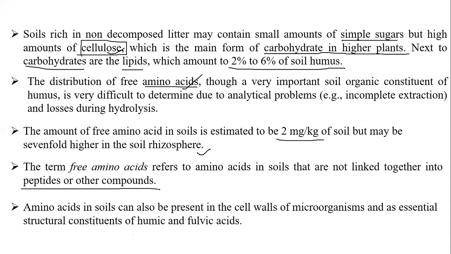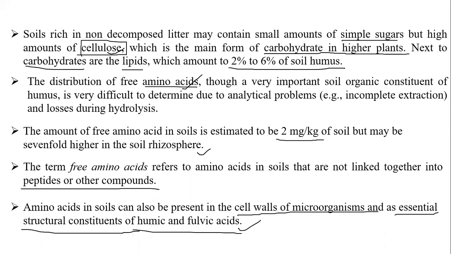So amino acids in the soil can also be present in the cell wall of microorganisms, because they are a component of protein, an essential structural constituent of the humic and fulvic acid. Remember this point, students. Each and every line has its own meaning, that's why I'm going very slowly. Please make a note of this. So amino acids in the soil can also be present in the cell wall of microorganisms, an essential structural constituent of the humic and fulvic acid.